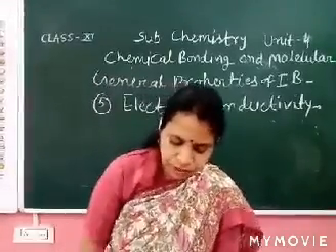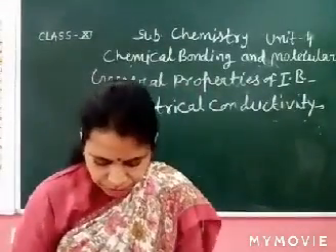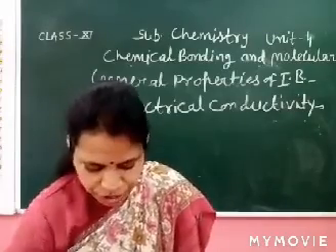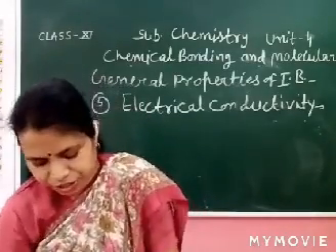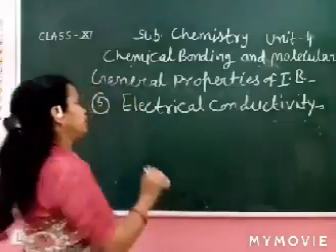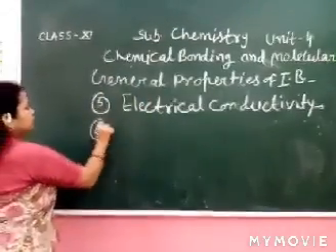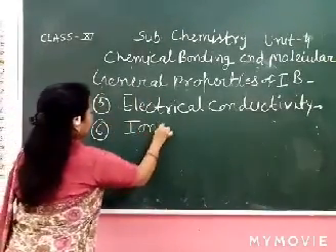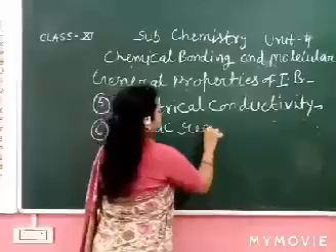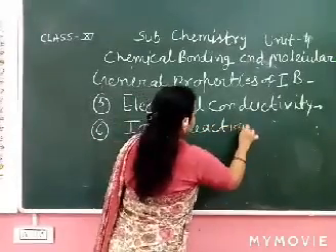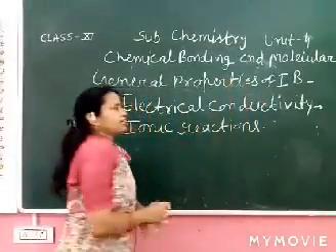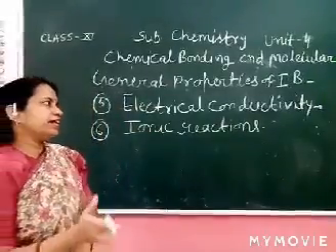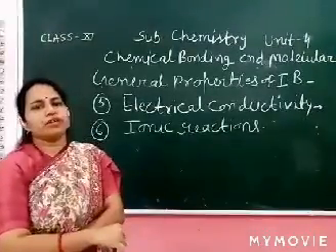Now, let's see the next point, ionic reactions. Ionic reactions are represented by the ionic compound.